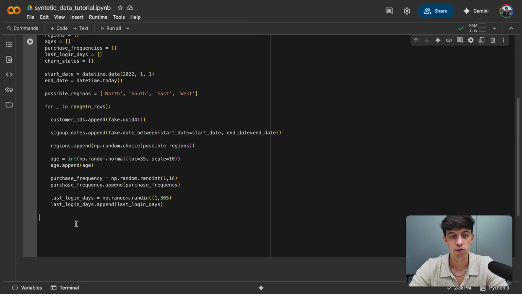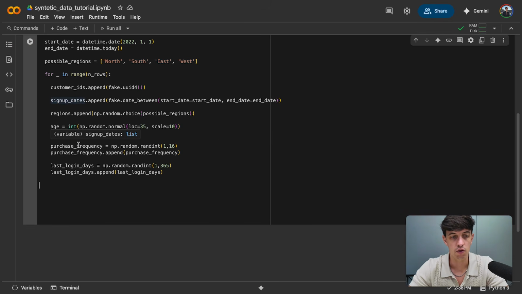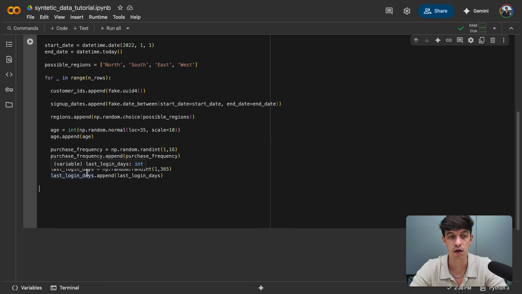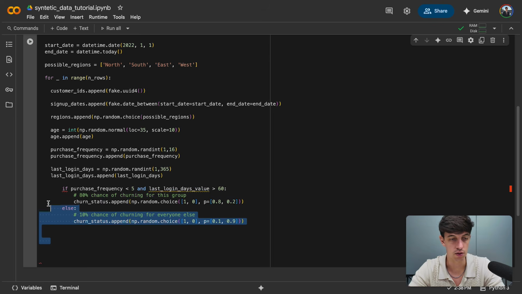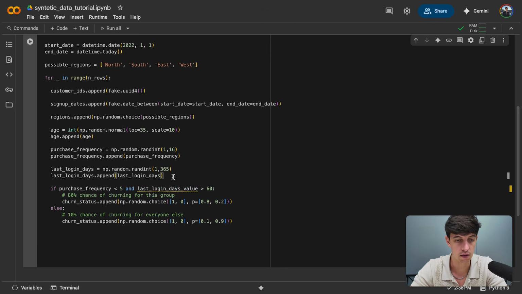And now the last thing that I wanted to show you is regarding the churn status. So we can get a bit more advanced with the logic that we use whenever we create synthetic data. So for churn status, I'm just going to paste potential code here that you could think of when creating this column. Let me paste it here just because we're going to do this more quickly than the rest.